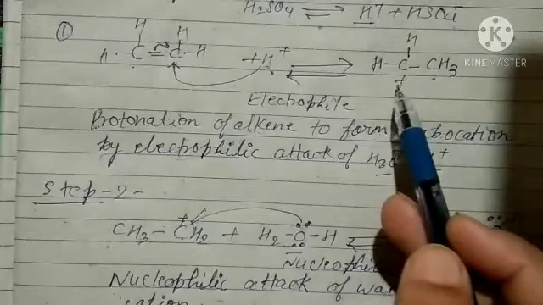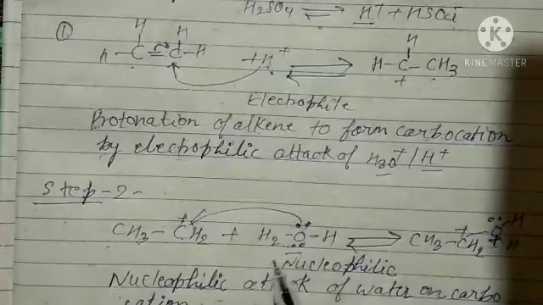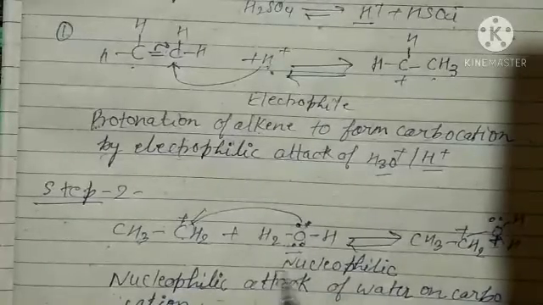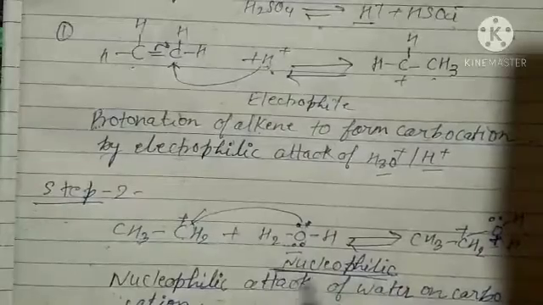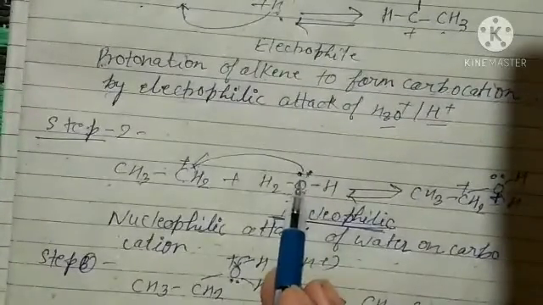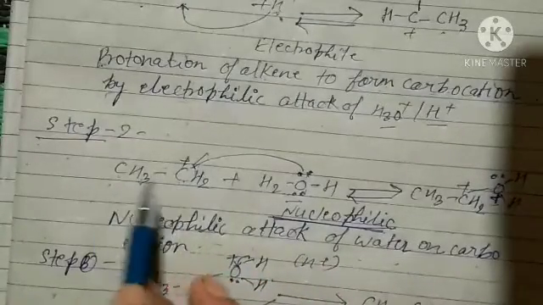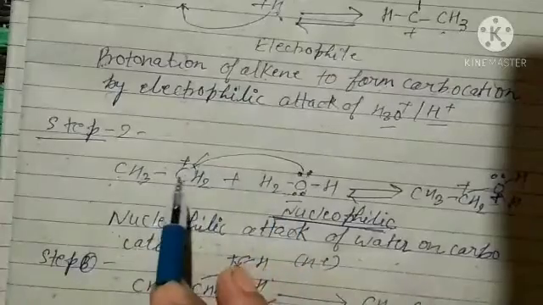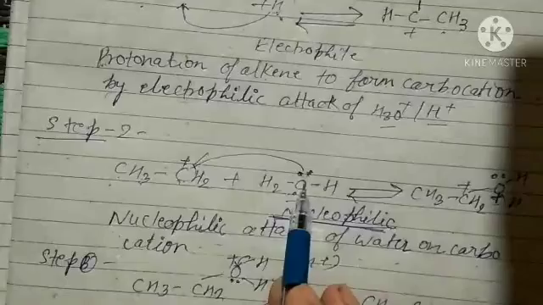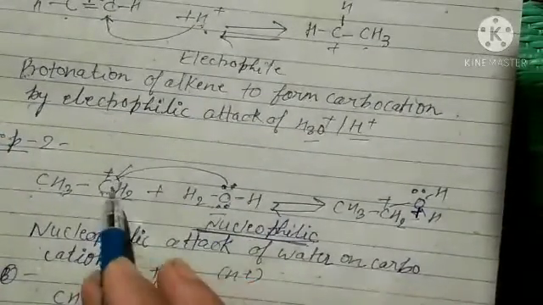In the second step, the carbocation is formed, and an H2O molecule will be added to it. It acts as a nucleophile, and a nucleophile attacks the carbon which has less electron density. So it will attack this carbon, and when it attacks, the positive charge will be transferred to oxygen.